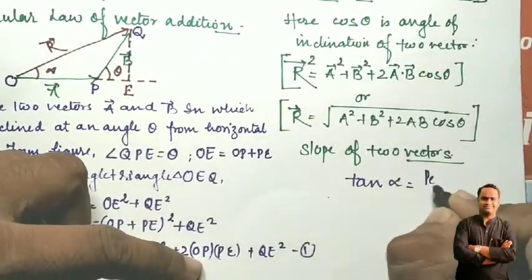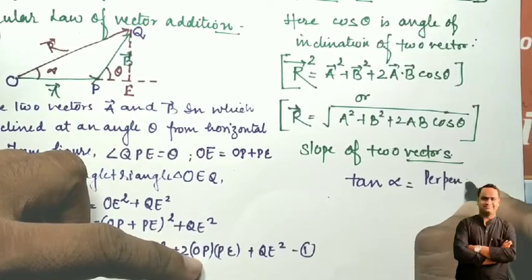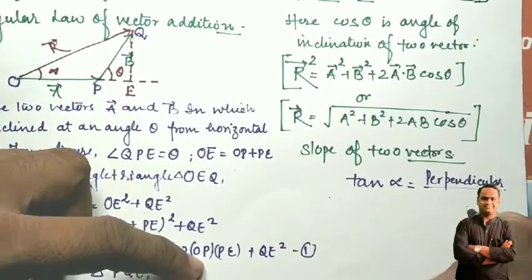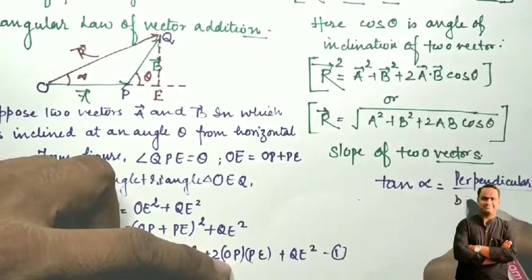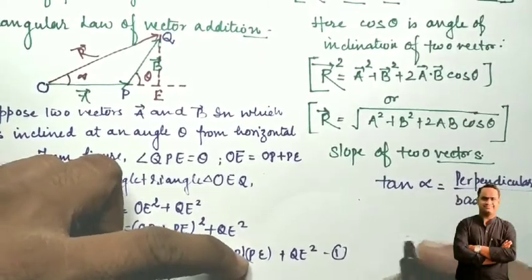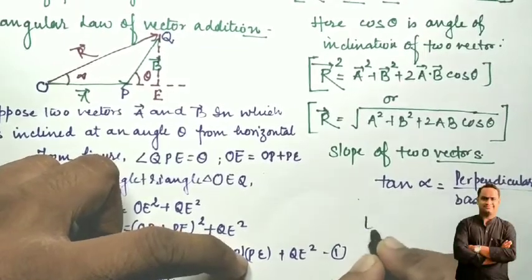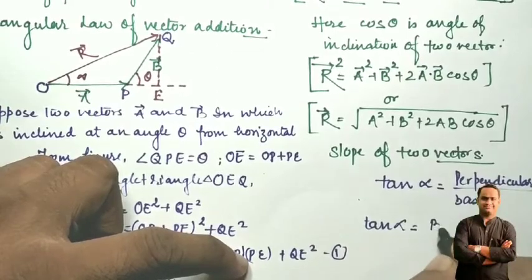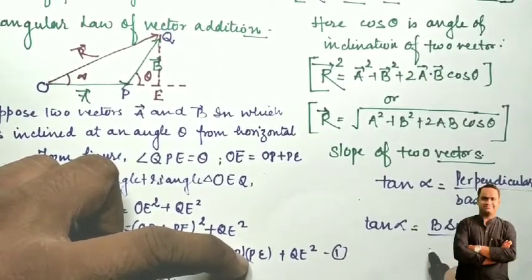So here, what is the perpendicular and what is the base? Okay students, so we will get tan alpha is equal to B sin theta upon A plus B cos theta.